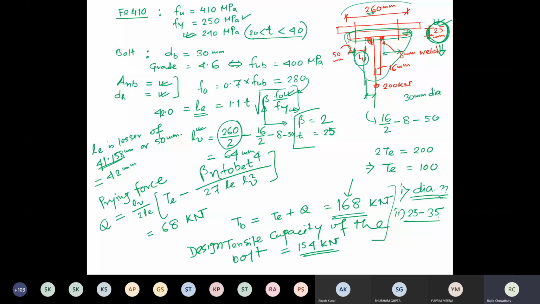Then your prying force, the force due to this prying action, will change, because T to the power 4 is coming everywhere; in LV also T is involved, and in LE also T is involved. So this particular thickness may affect it significantly, rather than the diameter of the bolt itself. Okay, so do this.